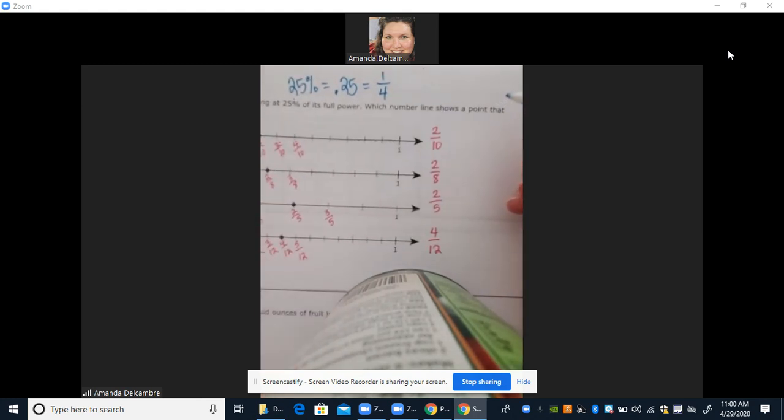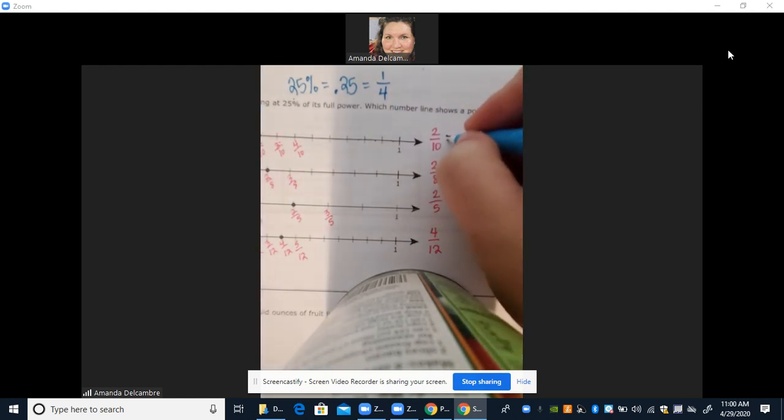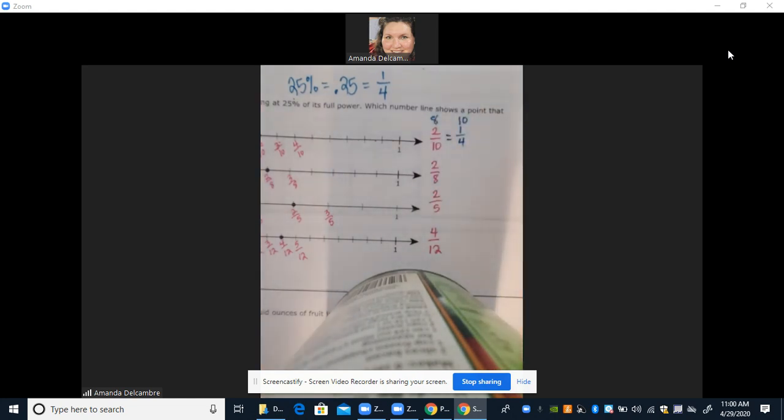I'm going to show you two ways that you could do this. You can simplify each one of them and figure out which one gives you 1/4. So simplify 2/10. Simplify, reduce, guys. Or you can see, okay, is this equal to 1/4? Cross multiply. That gives me 10. That gives me 8. Are those the same? Nope. So this one's not equal.